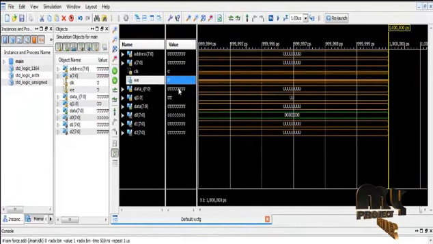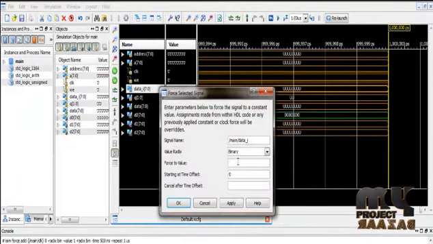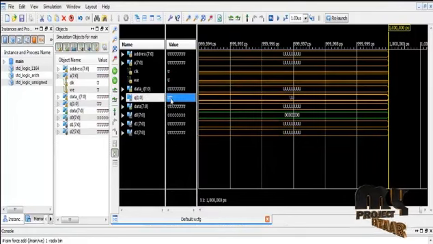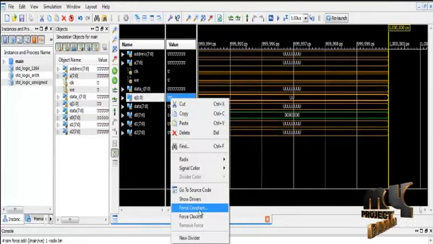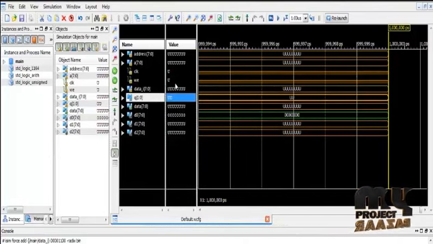Apply, OK. Data input, apply the data 00001100. Apply, OK. Selection pin, select the output, 0, 1. Apply, OK. Now we simulate the inputs.